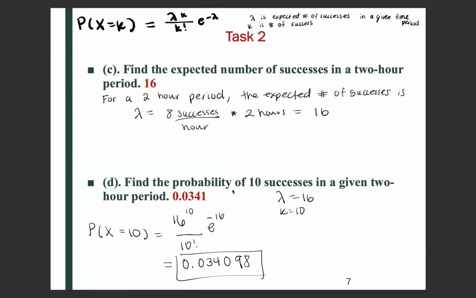And now we want to find the probability of 10 successes in a given 2-hour period. So now our lambda is going to be 16, as we discussed in part C. And we want to find the probability that x equals 10. So here we have lambda to the k, so that would be 16 to the 10 divided by k factorial, or 10 factorial, times e to the negative lambda, so that would be e to the negative 16. So when you simplify, you get 0.034098.